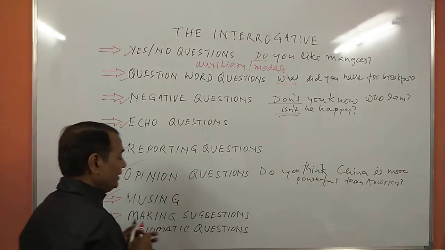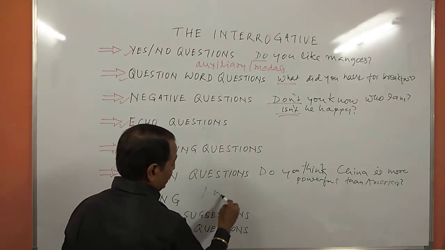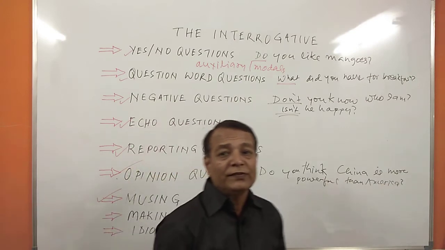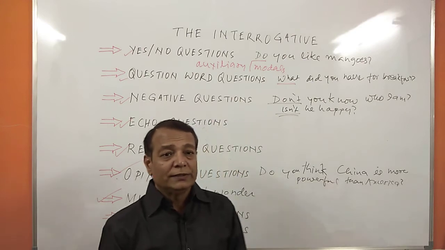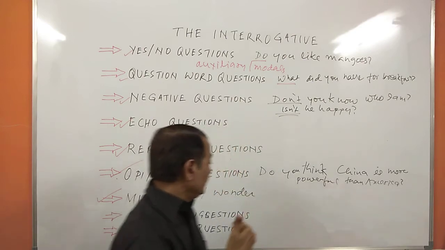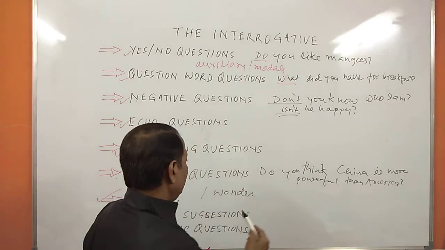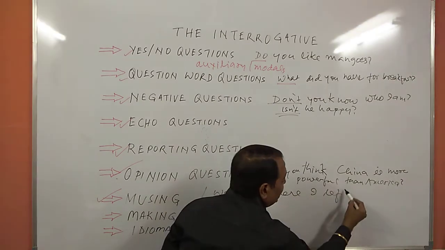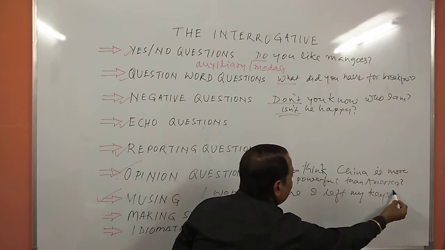What is musing actually? Musing simply starts with I wonder. When we start musing questions, we start with I wonder, right? When you say I wonder, that means we wonder actually when we did something. Suppose I say, I wonder where I left my keys. I wonder where I left my keys, right?